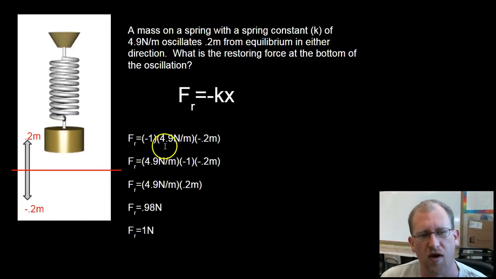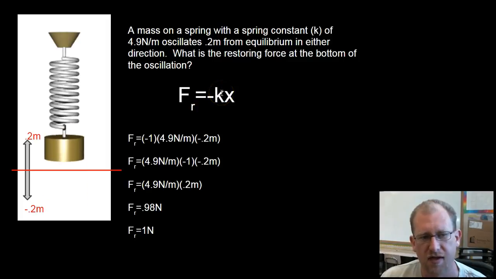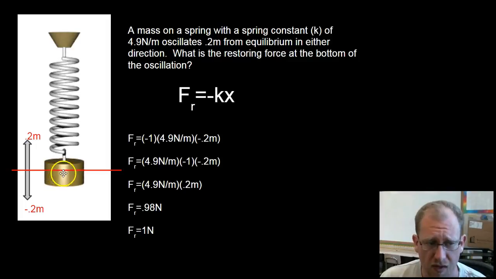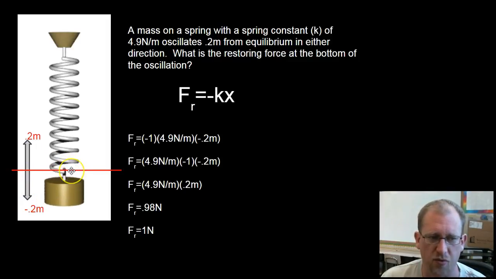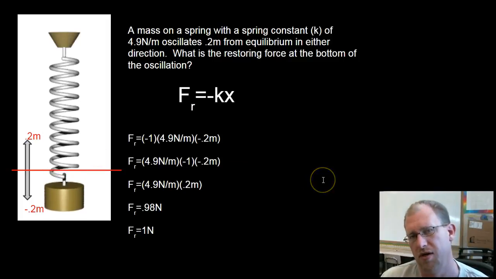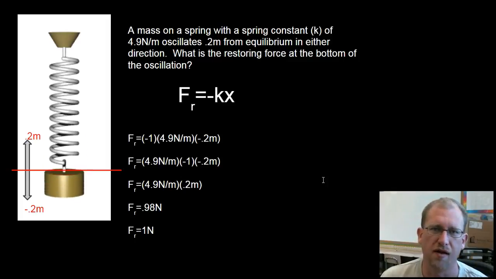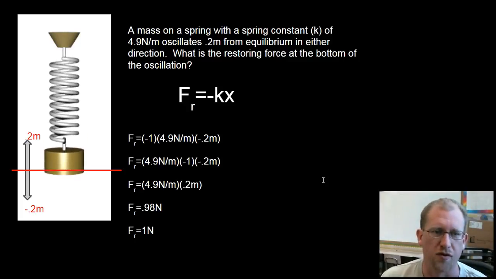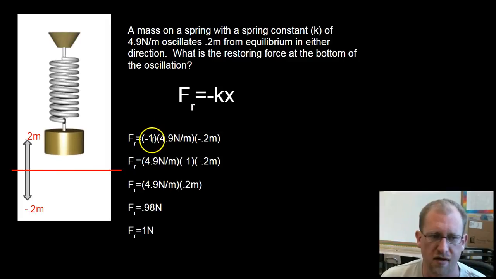Okay, well, the restoring force at that point is negative k times x. Why negative? Well, because the displacement is going to be in a vector away from equilibrium, and the restoring force is going to be in a vector towards equilibrium. So it's the opposite direction. The magnitude is the same, but the sign is different. The arrow is pointing the other direction. So the restoring force is negative.